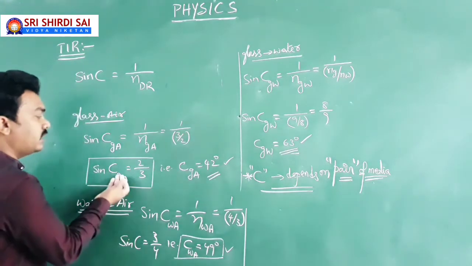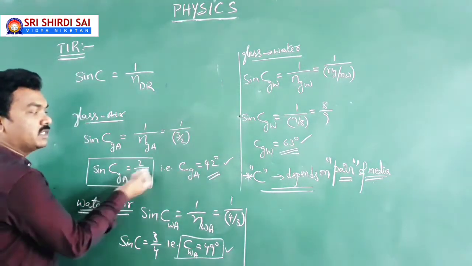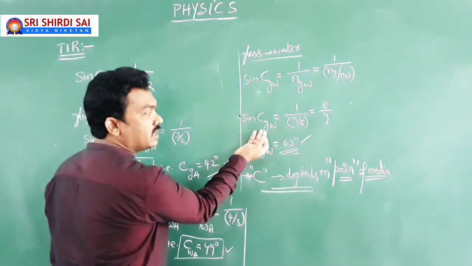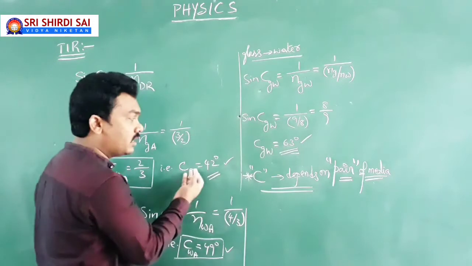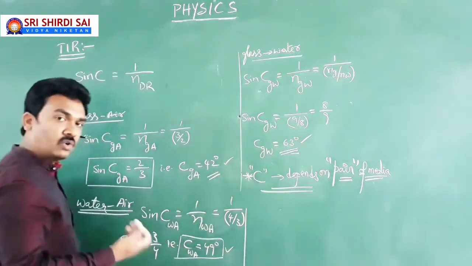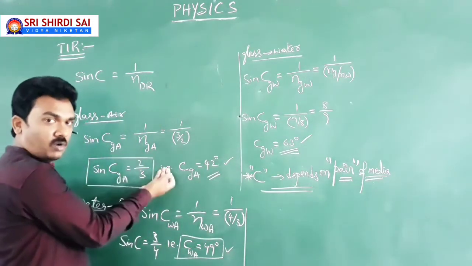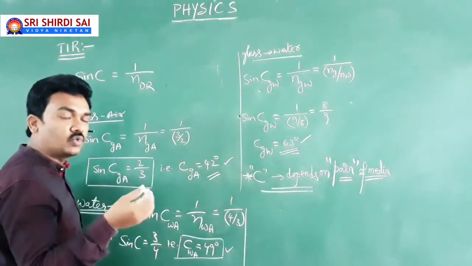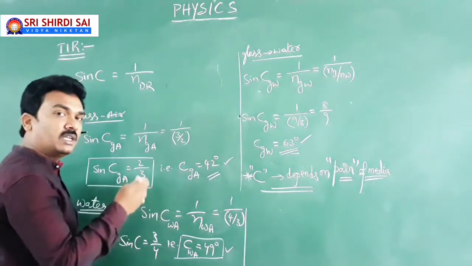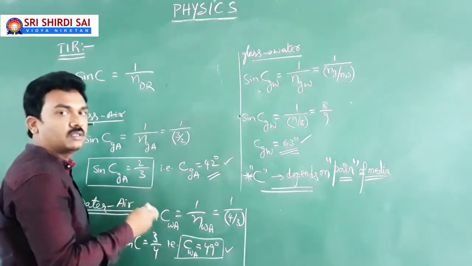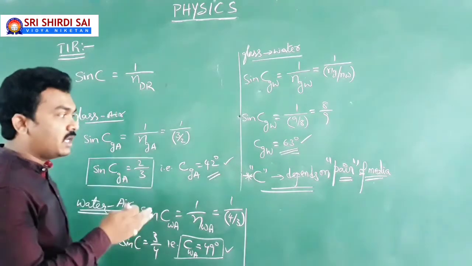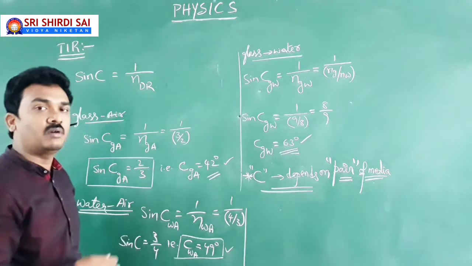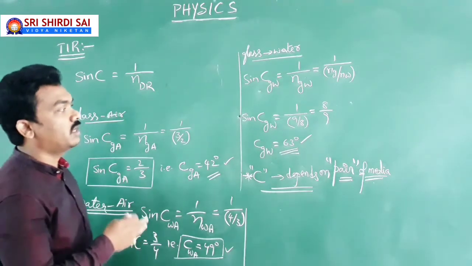See, here I said the critical angle of incidence in glass is 42. But here I have told the critical angle of incidence in glass is 63. Why? Here glass, here also glass. Why? Because here it is the glass to air combination, and here the glass to water combination. So the pair of media is changing, so the critical angle of incidence in glass has changed. So the critical angle of incidence in a particular medium depends on the pair of media you have taken. This is what you need to understand.